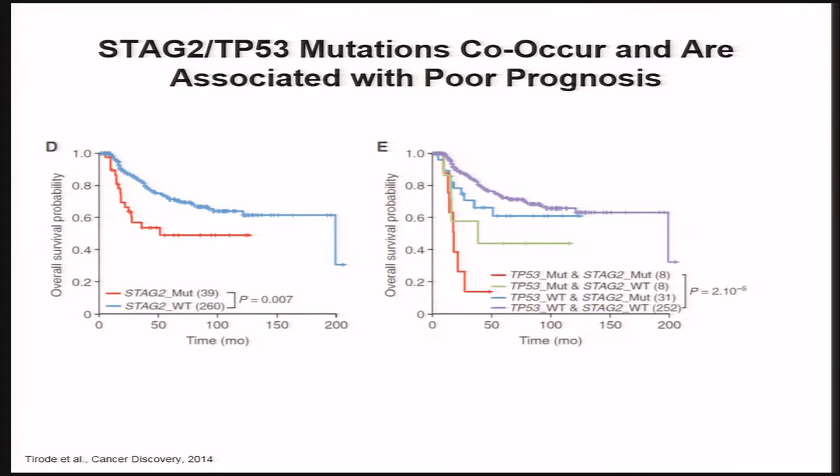The St. Jude Paris group showed that these mutations are also associated with poor prognosis, particularly when we have the co-occurrence of P53 and STAG2. So we're now engaged in a much larger study with Children's Oncology Group to evaluate over 500 Ewing sarcoma samples where those patients were all systematically treated on the same protocol to ask, does this finding hold up in a larger study? And then we'll also separately look at a cohort of patients with metastasis to see if there's a higher incidence, and again, in much larger numbers.